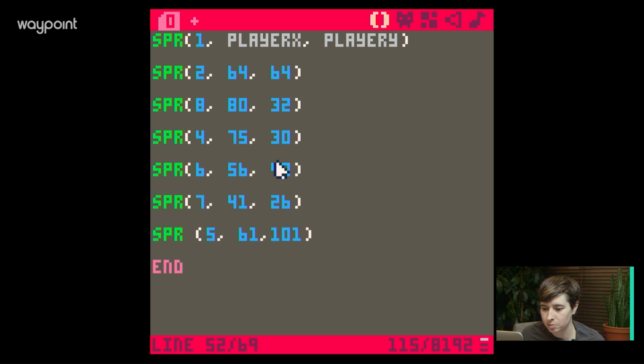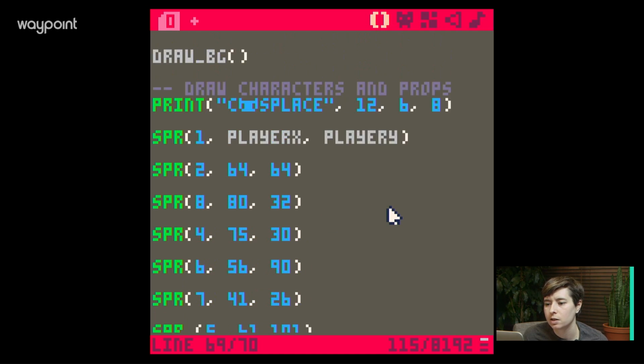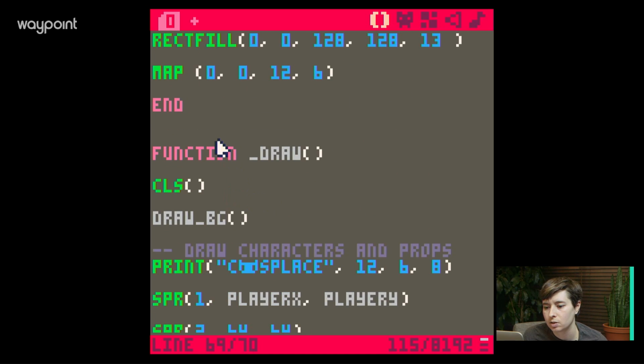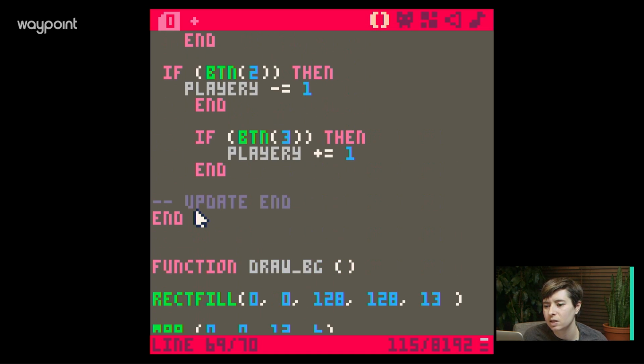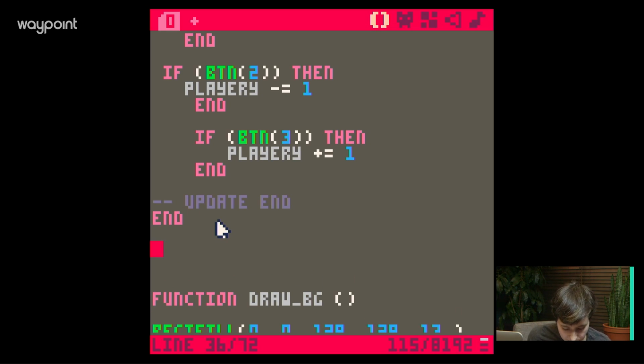Okay, draw characters and props, blah, blah, blah. And then end, that's draw end. We're going to be doing a lot of stuff in draw, so I might as well say draw end. Okay, cool. All right. And so I think above draw, we're going to write... Okay, let's... draw right here. There's draw background. I'll put it right after update, I suppose. Our function for checking, so solid tile, basically.